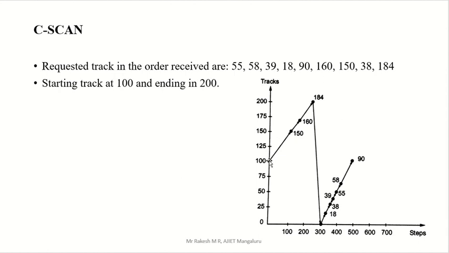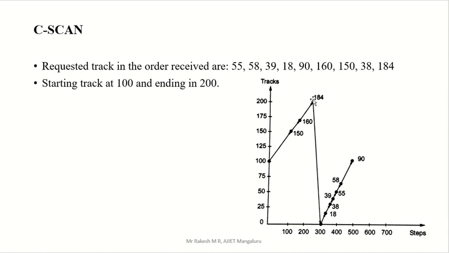We can go for increasing or decreasing initially, but by default they consider increasing. So start increasing from 100. What is the first number you will get? 150. Then the next number? 160. Then 184. Right?